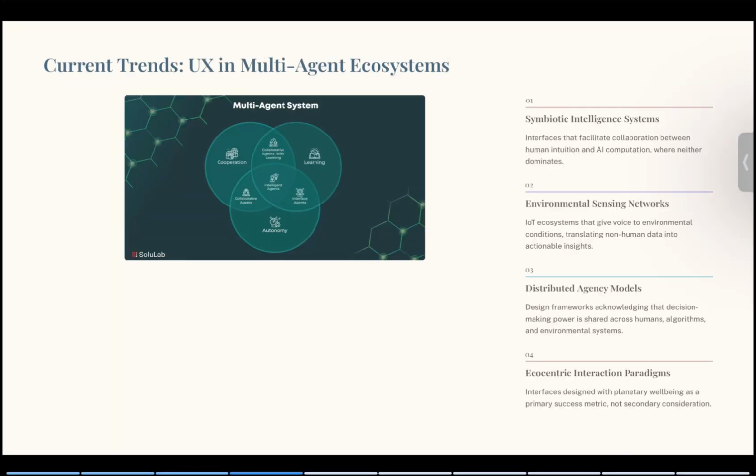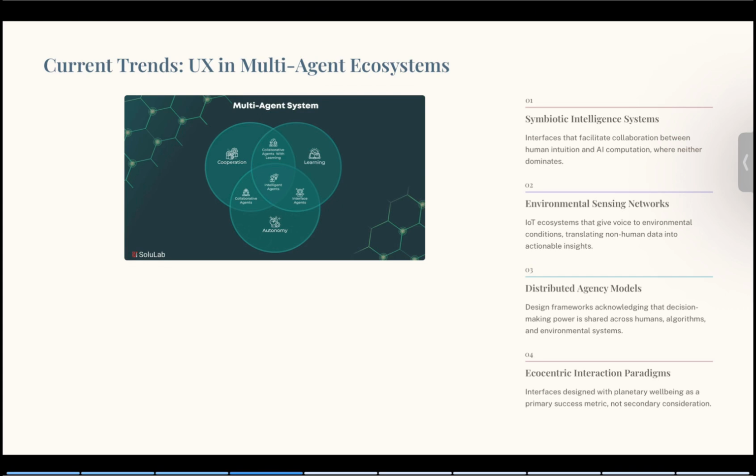Now that we see the history of modern human design, let's see the current trends in the UX landscape. It consists of major multi-agent ecosystems where humans, AI systems, and environmental actors collaborate together. The slide highlights four major trends nowadays. The first one is symbiotic intelligent systems: interfaces that support collaboration between human intuition and AI computation.